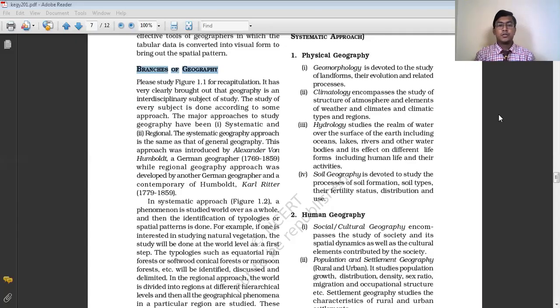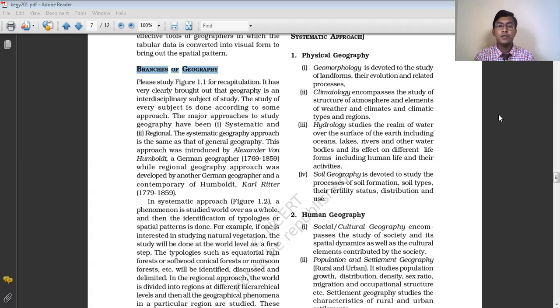Okay. So students, we are discussing chapter number 1, geography as a discipline, and we have already discussed a major part from this chapter. We have already discussed the background of geography, how geography came into existence, why we should study geography, and what is geography. We also discussed geography as an integrating discipline, like why geography is considered an integrated subject and how it is related with various subjects of natural science and social science. So today I'm going to discuss the different branches of geography.